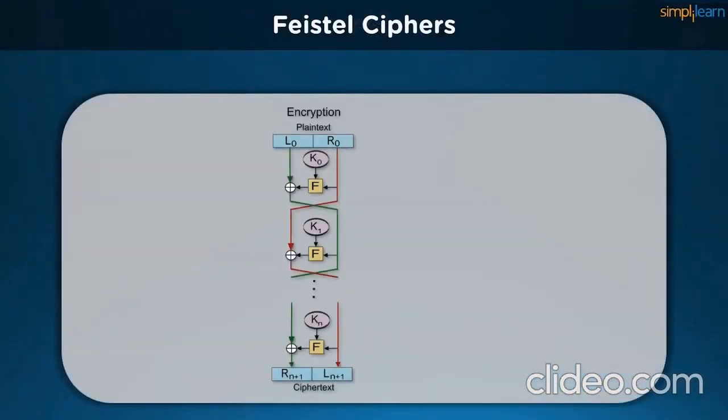In the cipher, we can use the following image as a reference. The block being encrypted is divided into two parts, one of which is passed on to the function, while the other part is XORed with the function's output. The function also uses the encryption key that differs for each individual round. This keeps going on until the last step, where the right-hand side and the left-hand side are swapped. Here we receive our final ciphertext.